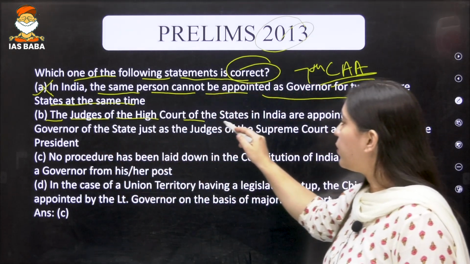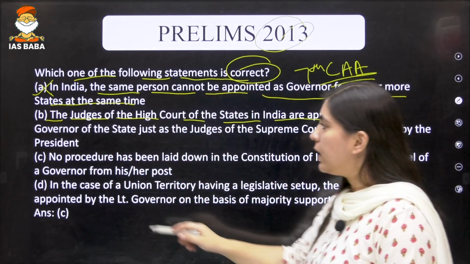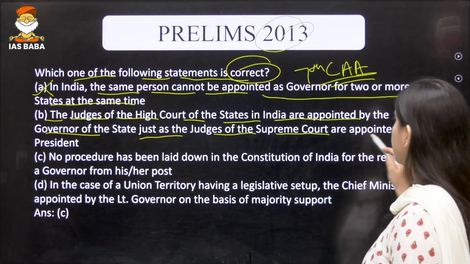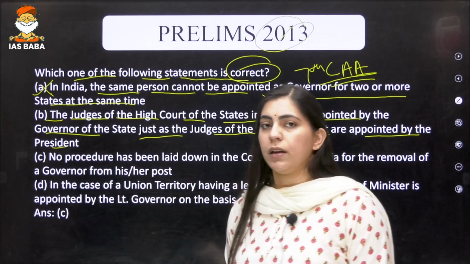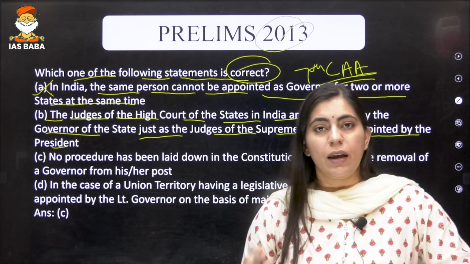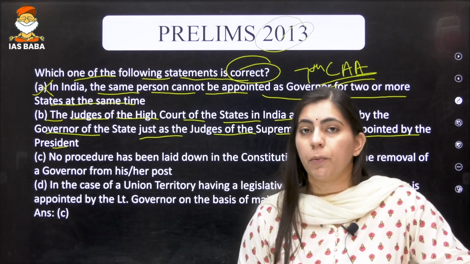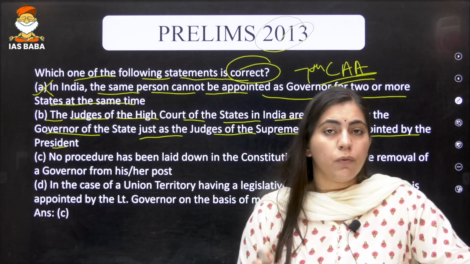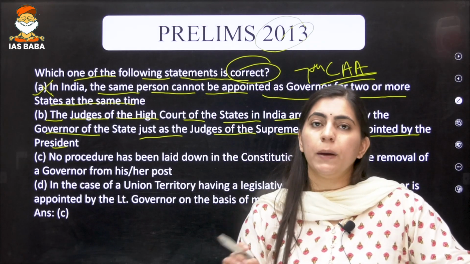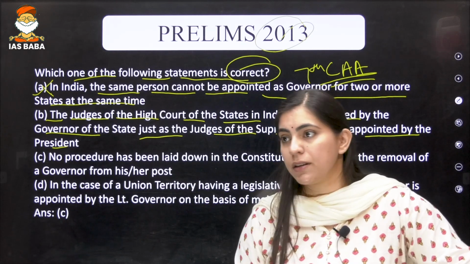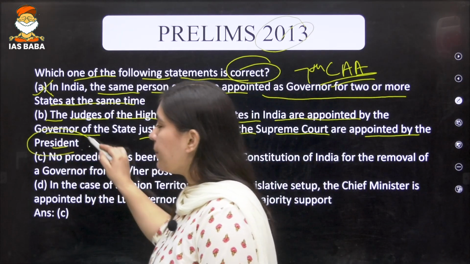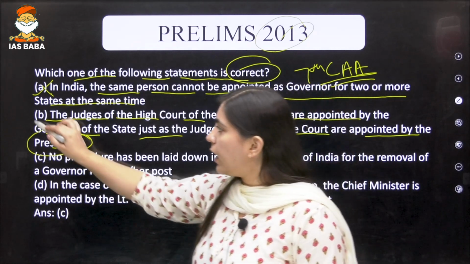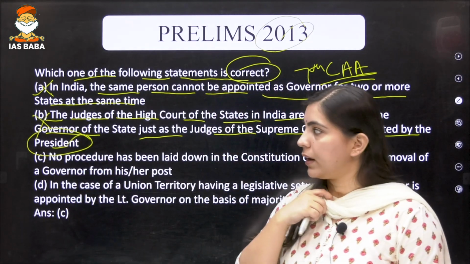The judges of the High Court of the state in India are appointed by the governor. Every time we are reading that the judges of the Supreme Court are appointed by the president, and that if a constitutional position is to be appointed, it is to be appointed by the President of India. So while appointing the judges of the High Court or the Supreme Court, it is the President who will be appointing the judges of both. Again, this particular statement is incorrect.